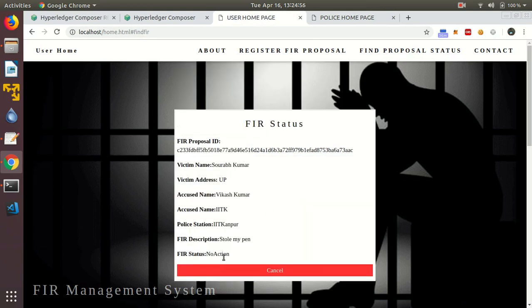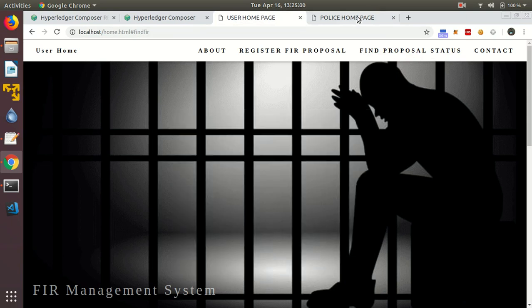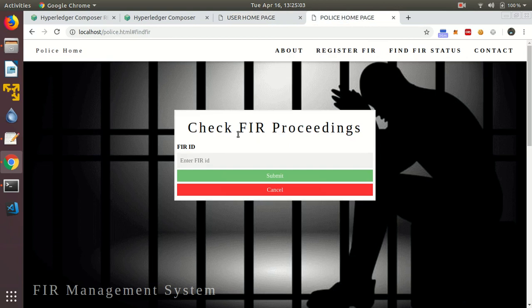As we can see that still no action has been taken by the police. So now let's go to the police homepage and register the FIR against the proposal ID.